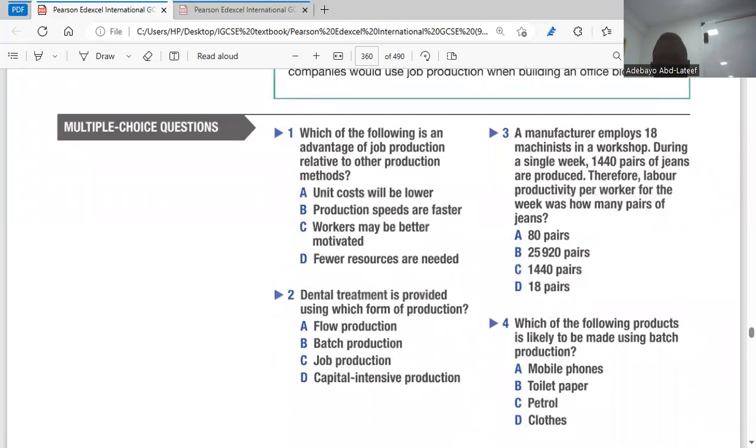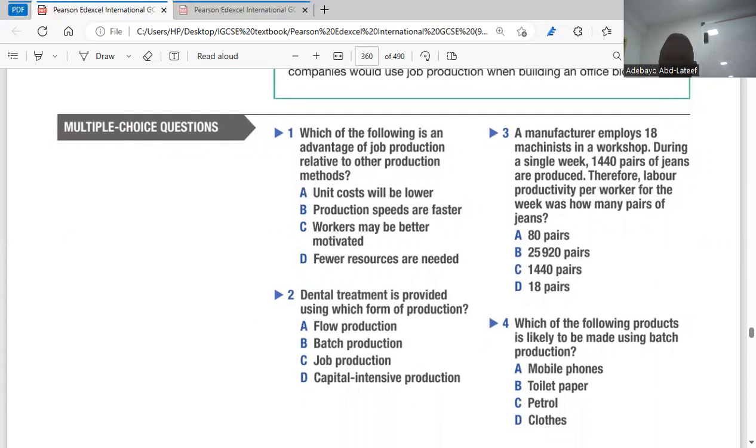They said, the first one said, which of the following is an advantage of job production relative to other production methods? Workers may be better motivated. Thank you. Workers may be better motivated. That's C. Question 2. Dental treatment is provided using which form of production? Dental, the teeth. Job production. Thank you. Job production, yes.